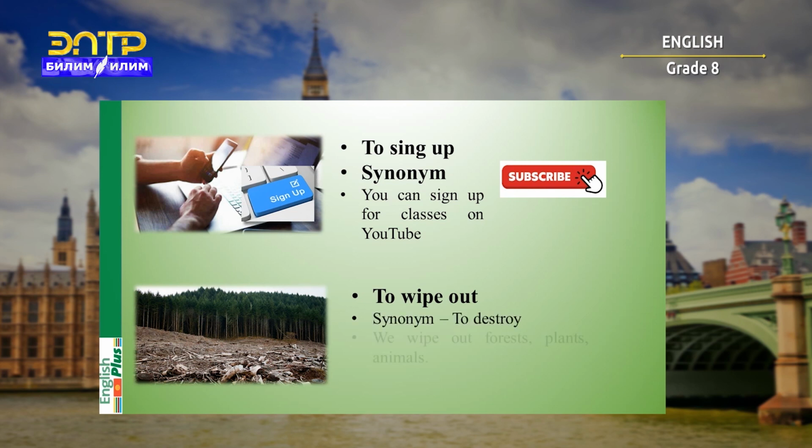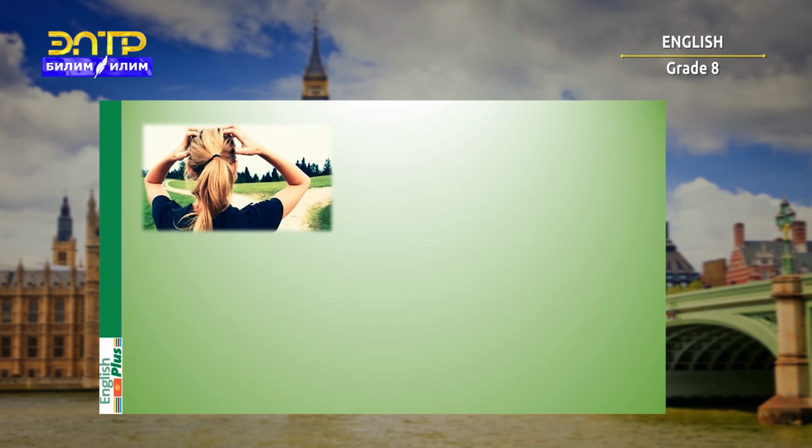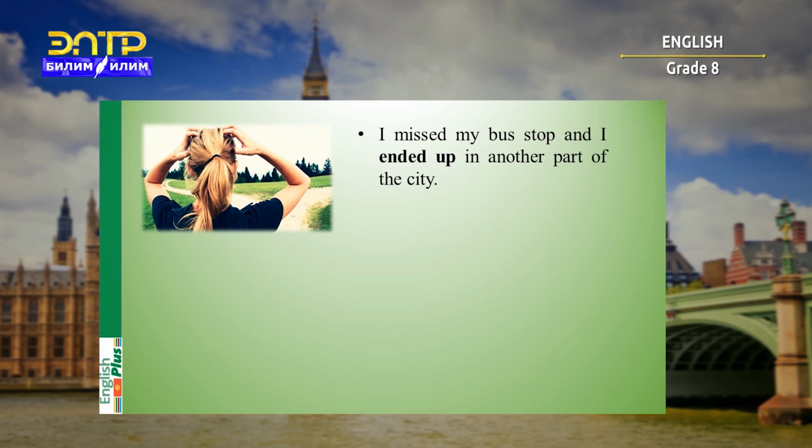And the example, we wipe out forests, plants, and animals. Look at this woman. What do you think happened? So, she says, I missed my bus stop and I ended up in another part of the city. So, to end up means to finally be in a particular place or situation. And very often it's a surprise for you sometimes.